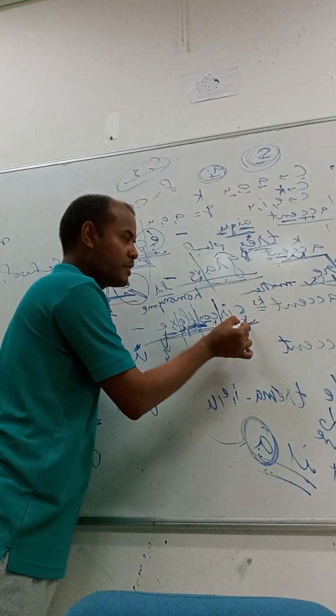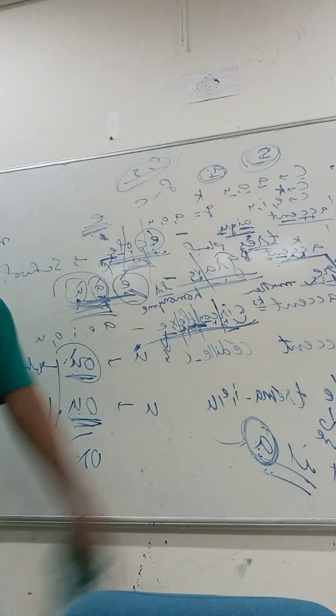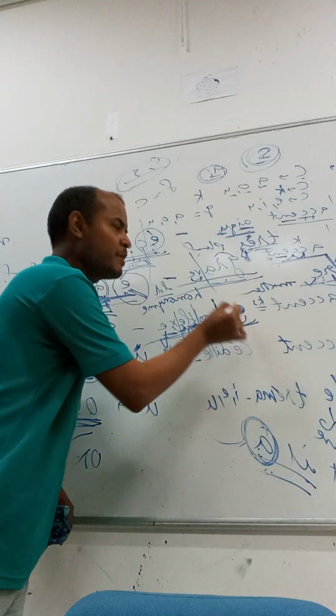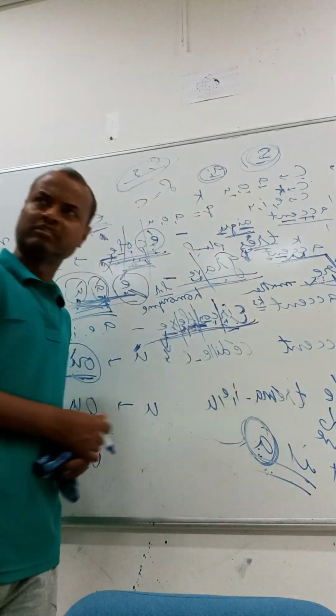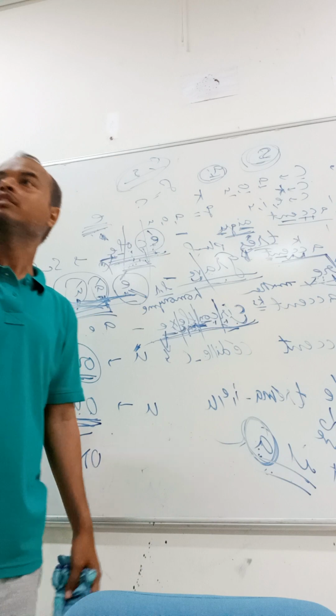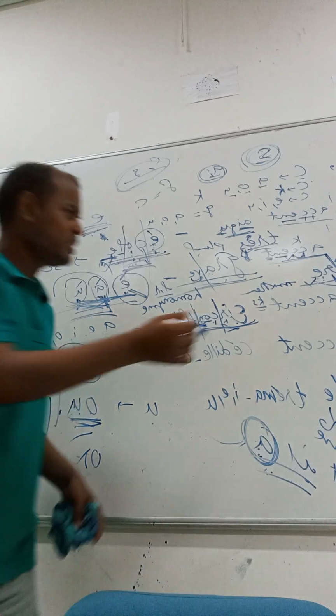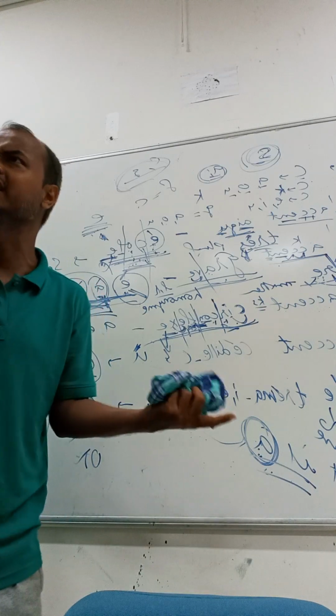Whenever C is followed by any one of these three vowels, E, I, Y, C will be pronounced sir, and then you have to see which letter comes after this. So E comes, so the E sound will come.